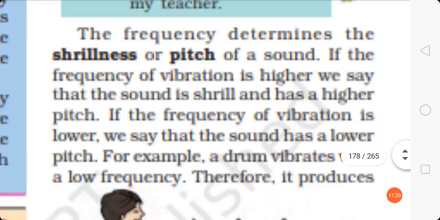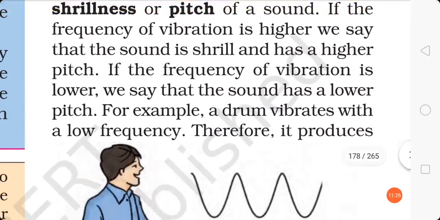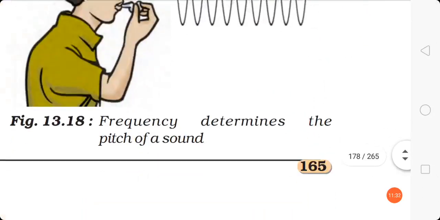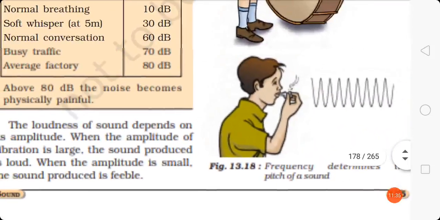And if the frequency of vibration is lower, we say that the sound has a lower pitch. For example, a drum vibrates with low frequency, so it produces a low pitch sound.